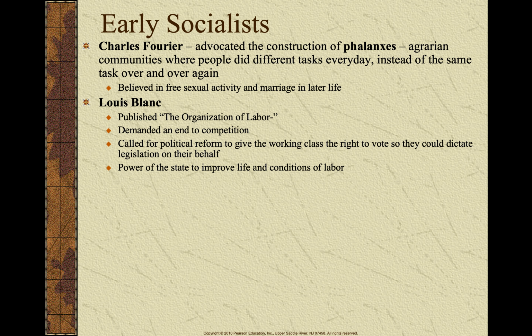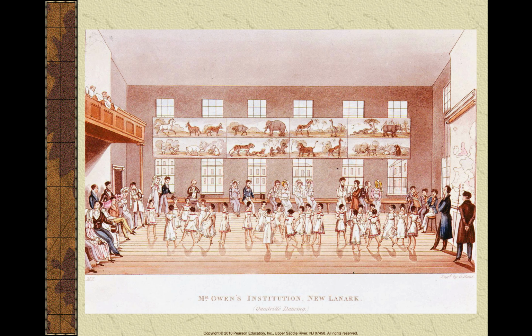Louis Blanc was saying that the government needs to intervene to help workers, help laborers, and they need to have the right to vote. So some early socialist ideas, okay? And again, ladies and gentlemen, you don't need to memorize all these people. The most famous form of socialism we're going to get to and talk about is communism. Okay, all right. And here is a picture from the New Lanark community.